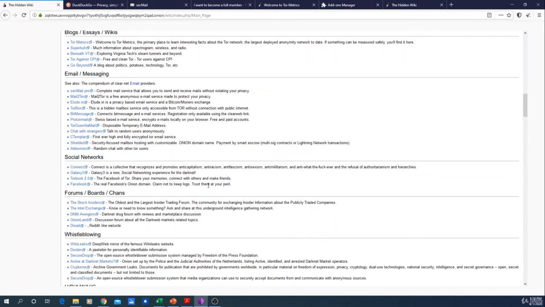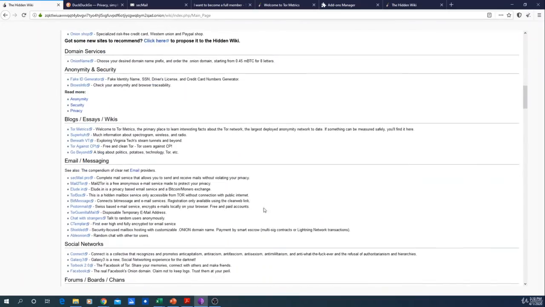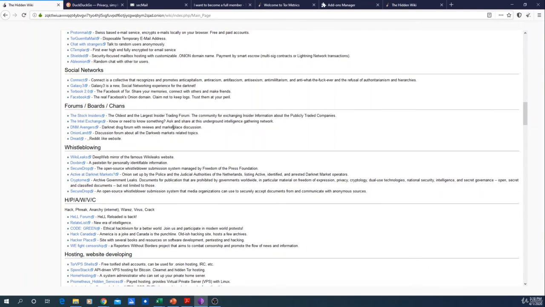For example, if you want books or music, you have all this right here. If I'm not mistaken, you have books right there. You can just check in, and you'll find that each link has its description next to it. What else?